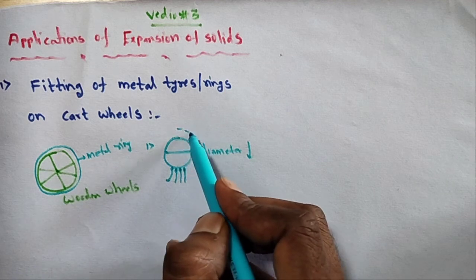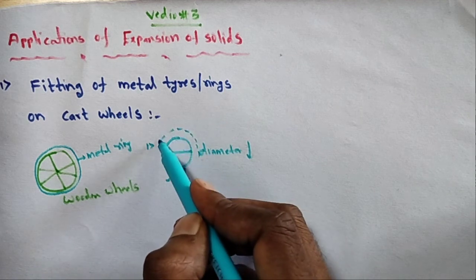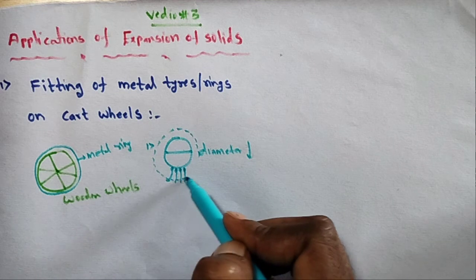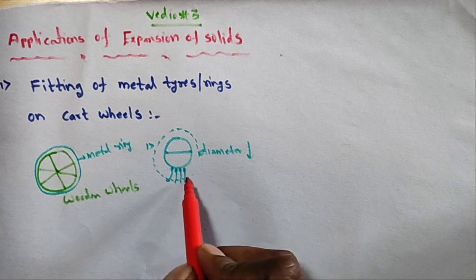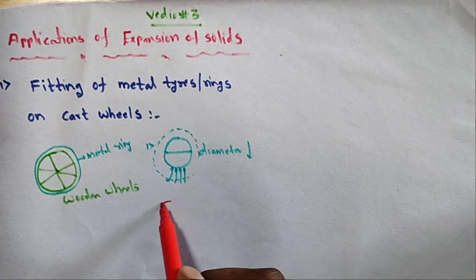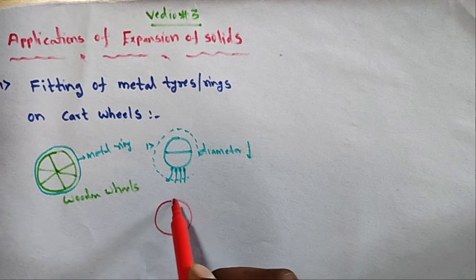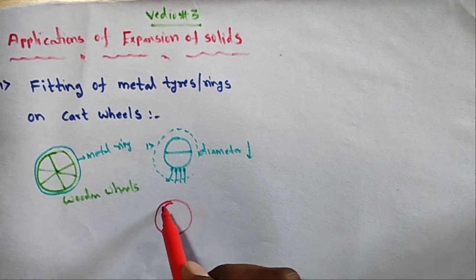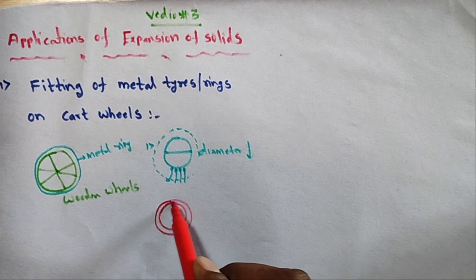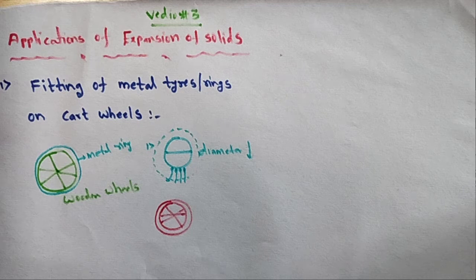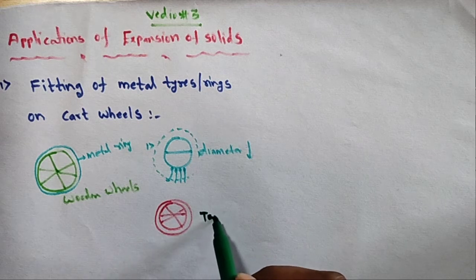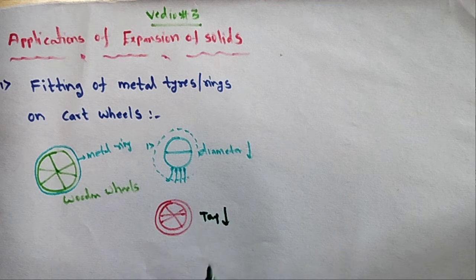The diameter increases. After the diameter has increased, the ring is fixed onto the wheel. Now, when the temperature decreases, the metal ring contracts, so it fits very tightly.